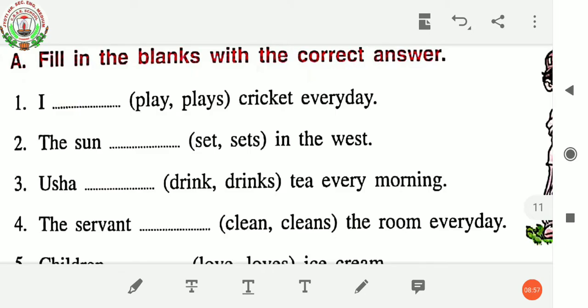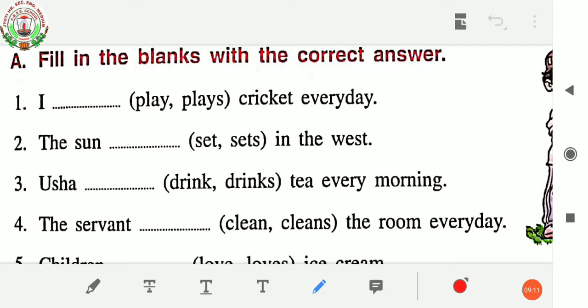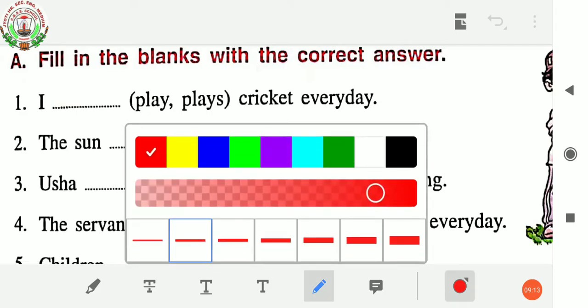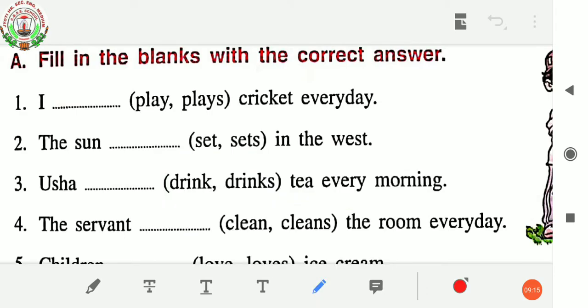The first one is, I play or plays. Two options are given over here, isn't it? I play or plays cricket every day. So what do you have to write here? I play.